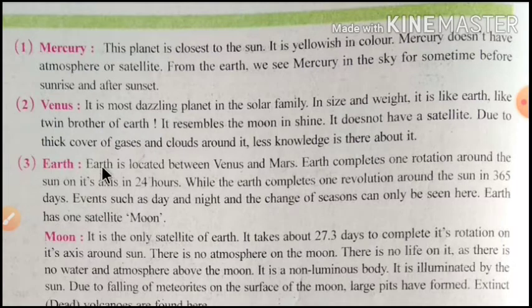Now the third one, Earth. Earth is located between Venus and Mars. Earth completes one rotation on its axis in 24 hours, while the Earth completes one revolution around the sun in 365 days. Events such as day and night and the changes of seasons can only be seen here. Earth has no satellite except the moon.